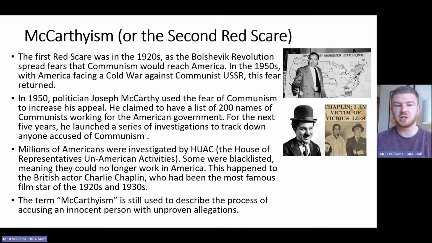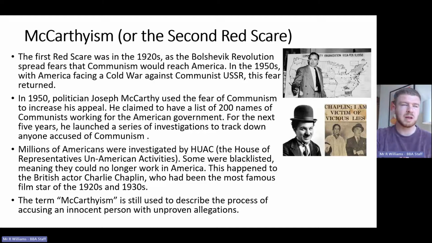For the next 5 years, McCarthy launched a series of investigations to track down anyone accused of communism. Millions of ordinary Americans were investigated by the House of Representatives for Un-American Activities, or HUAC. Some were blacklisted, like Charlie Chaplin, as you can see on the right-hand side. He had been the most famous film star of the 1920s and 30s, and yet he could no longer work in America because he'd been listed as somebody who was a communist.